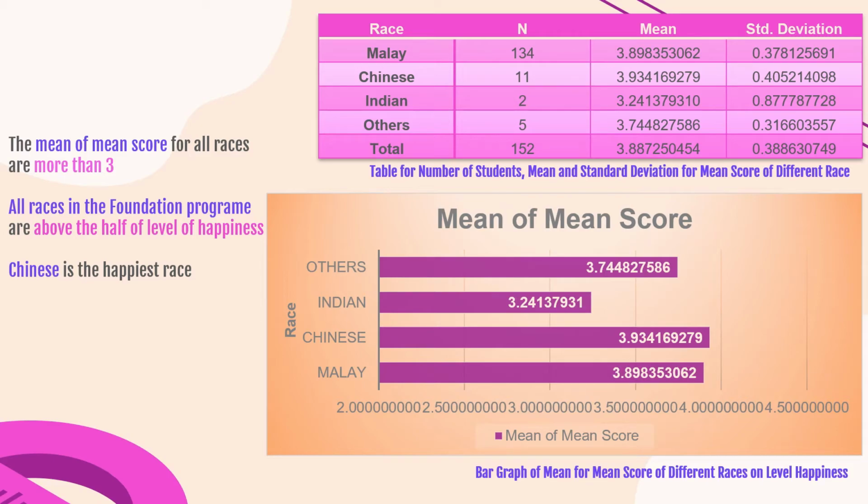Besides that, the standard deviation for Malay, Chinese, Indians, and others are 0.3781, 0.4052, 0.8778, and 0.3166 respectively. The standard deviation shows that generally all the data varies with the mean of mean score by less than 1 and does not vary a lot from each other.